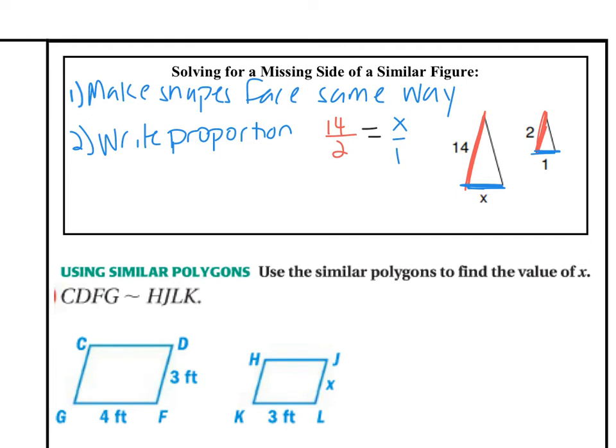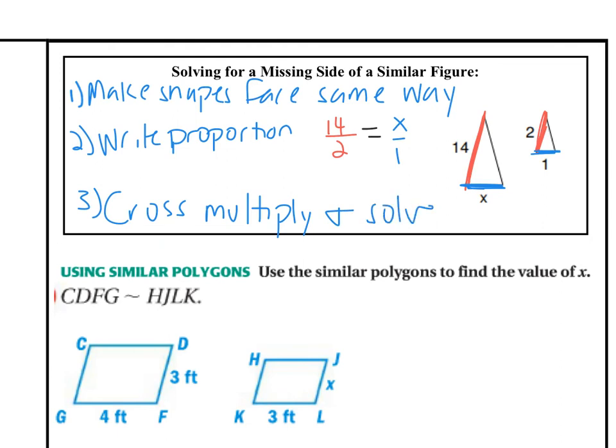Notice I'm putting both of the big triangle numbers on top, both of the small triangle numbers on bottom. So that's what I mean by write a proportion, a fraction equal a fraction. Then the last thing that we will do for step 3 is we will cross multiply, which is the way we solved fractions equal to fractions, and solve.